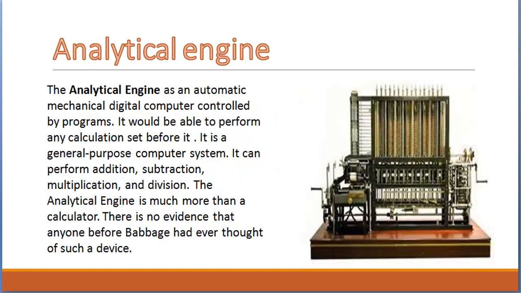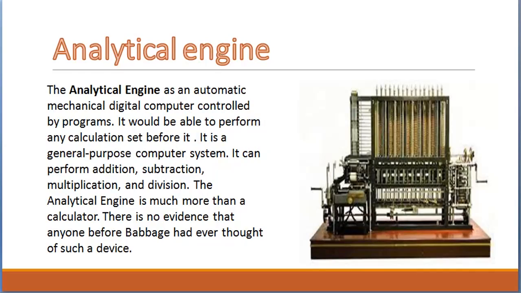Computer programming is a group of instructions that are given to the computer to process or execute data. These instructions are typically used to solve a problem or to make larger problems shorter and easier to solve. So programmings are the sets of instructions that are given to the computers. It would be able to perform any calculation set before it.